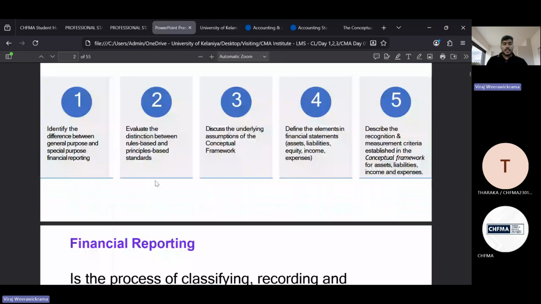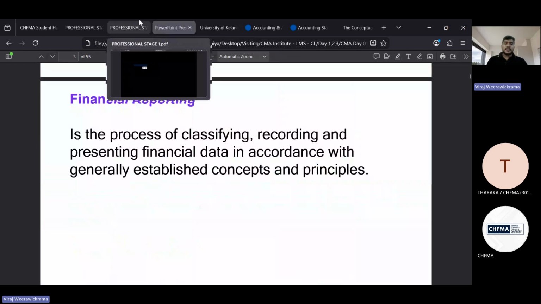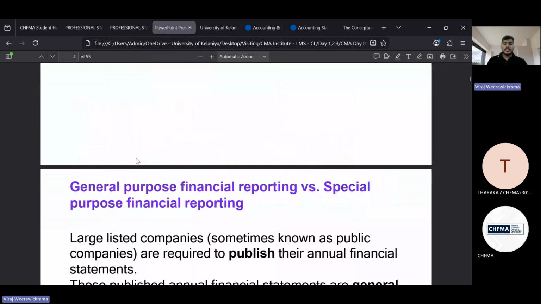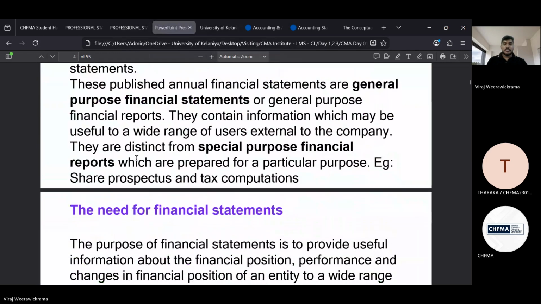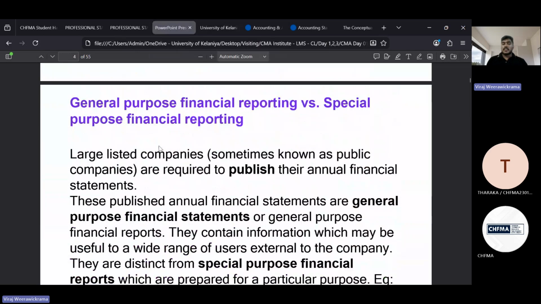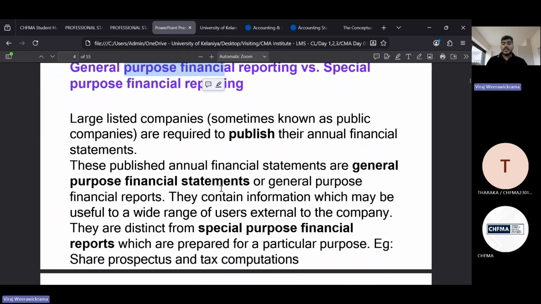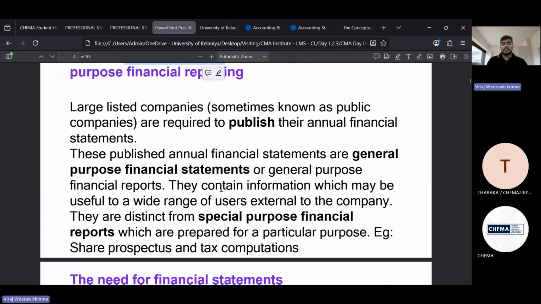Fine. Now, when it comes to the regulatory framework, again, we need to discuss this. As we discussed, the difference between general purpose and special purpose, right? We have discussed this one earlier as well.